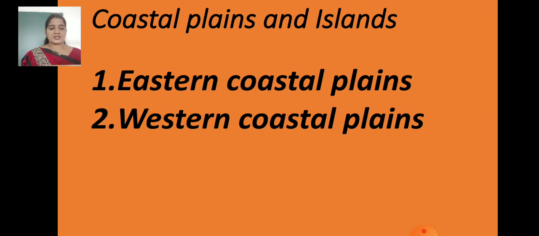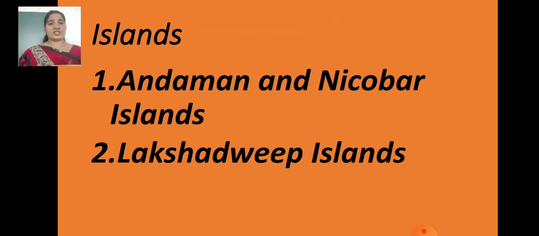Now what do you mean by eastern coastal plain? The northern Circars in the north and the Coromandel coast in the south together form the eastern coastal plain. So go through it. Okay children, like that, western coastal plain, the Gujarat coast in the north and the Konkan and Malabar coast in the south together form the western coastal plain. So study about that in your book, which is given in your book.